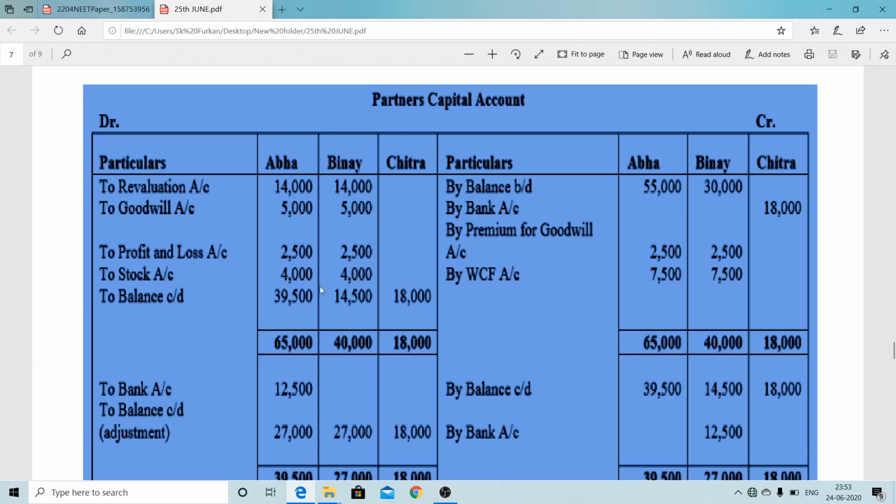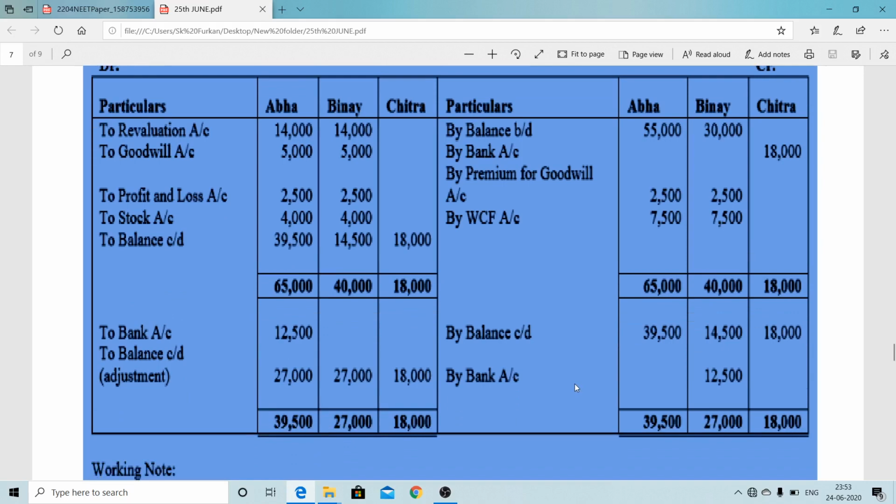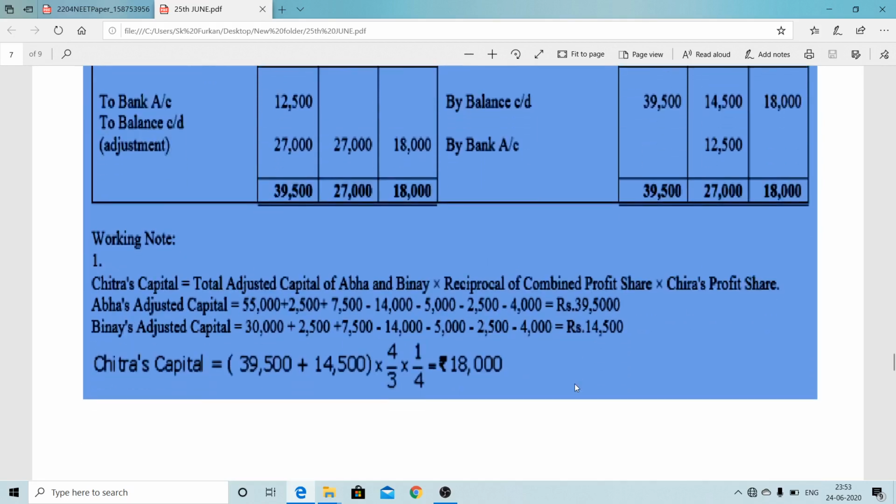Two balance CD 39,500, 14,500, 18,000. How 18,000 came, we will show from the working here. Now these two you can remember: 39,500 plus 14,500, this CD will be VD. Now we can see the working here, how the capital is coming 18,000. Total adjusted capital we can see here 39,500.